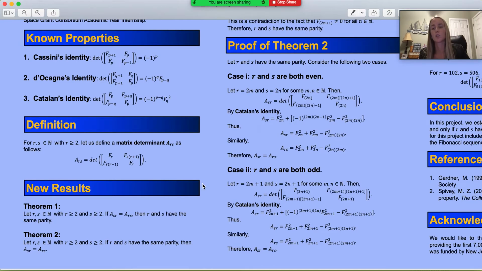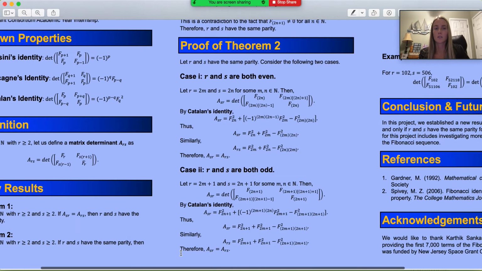From here, we have two results. Theorem 1: let R and S be in the set of natural numbers with R greater than or equal to 2 and S greater than or equal to 2. If A_SR is equal to A_RS, then R and S have the same parity. Theorem 2: let R and S be in the set of natural numbers with R greater than or equal to 2 and S greater than or equal to 2. If R and S have the same parity, then A_SR is equal to A_RS.